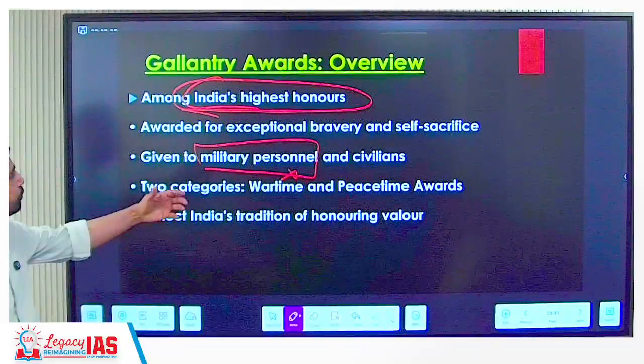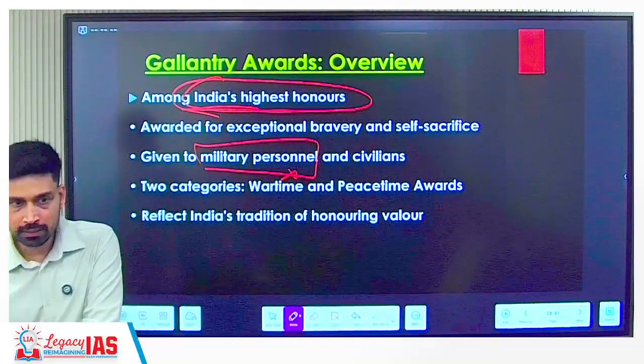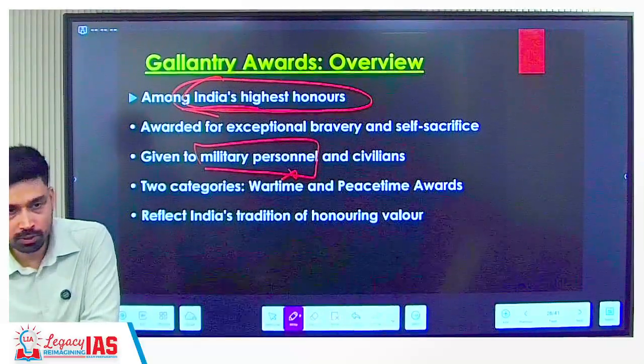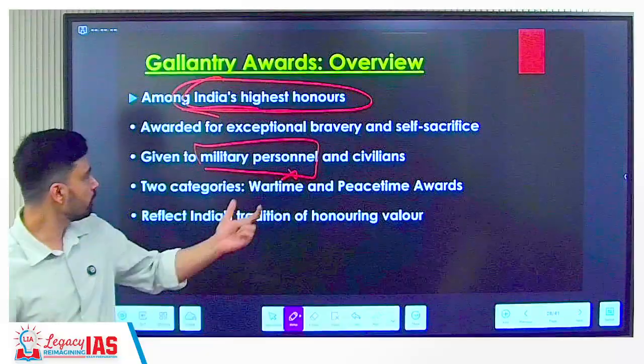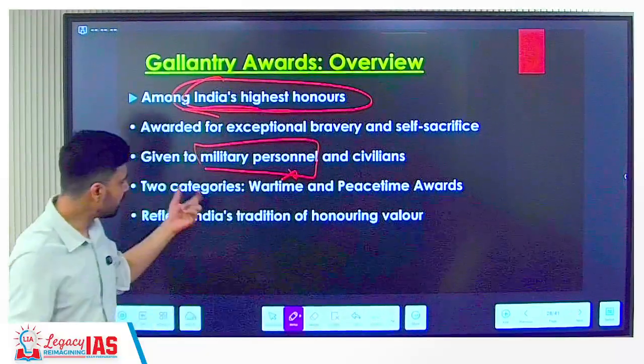Many times we would see news that some people were trying to save some people who are drowning. And in the process of saving them, they themselves died. But they were able to save the person who was actually drowning. So it is an example of what? Self-sacrifice. Example of what? Exceptional bravery as such. So they can be given an award.